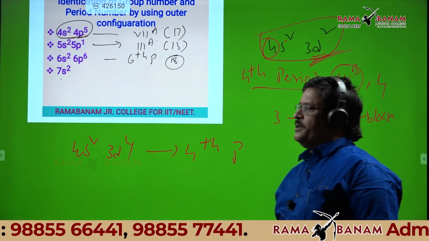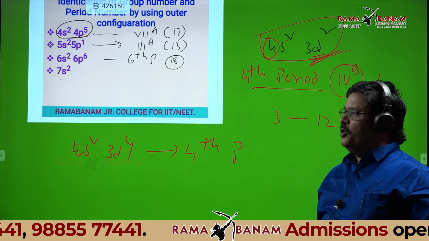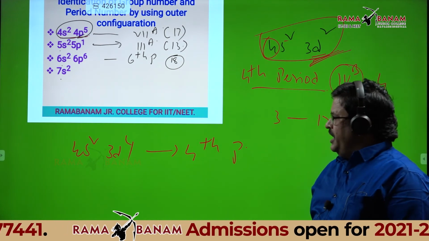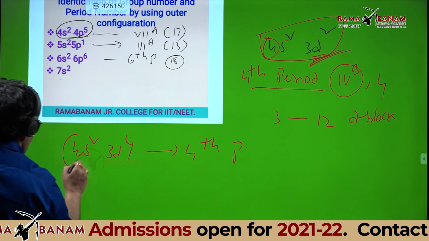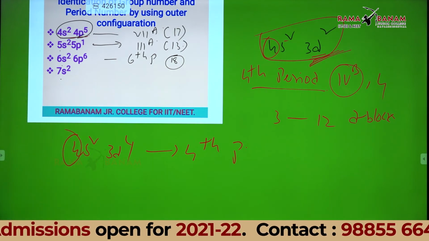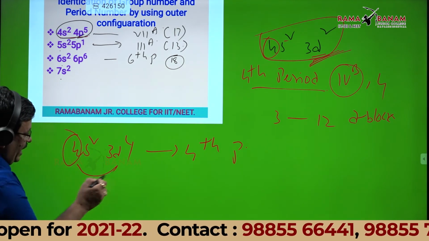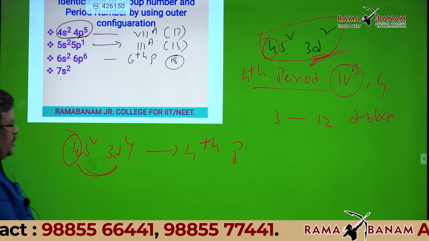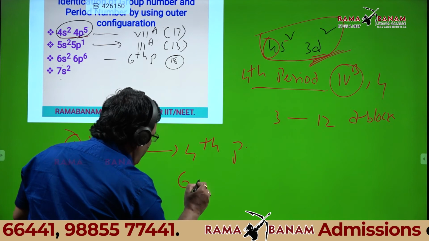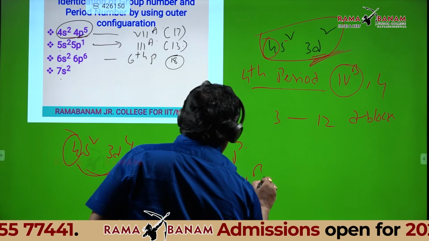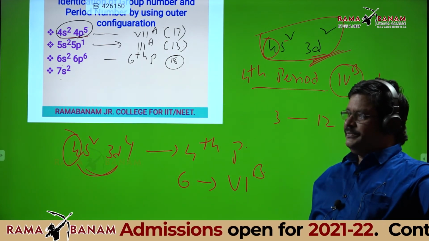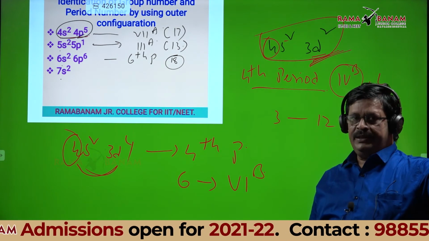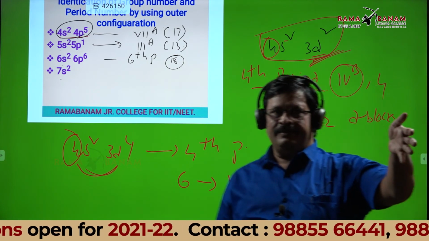Please mute your mobiles. Anyhow, no doubt about it, it is the 4th period. How many electrons are there in 4s and 3d? 6, sir. 6 electrons. So that is the 6th group, meaning 6B. Any doubt? No, sir.